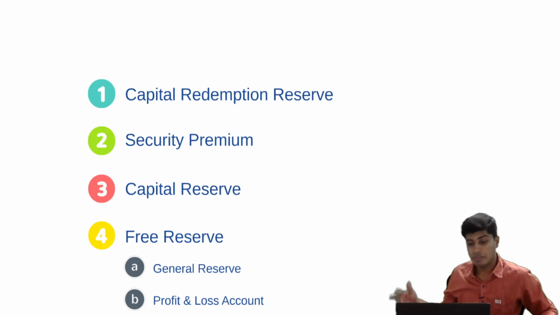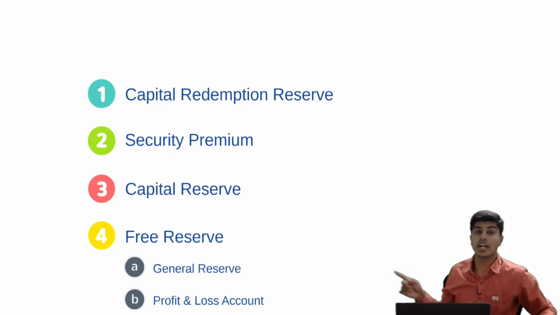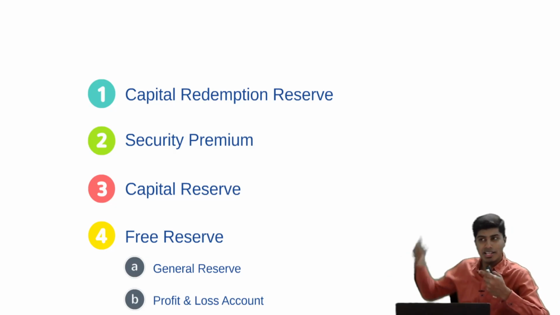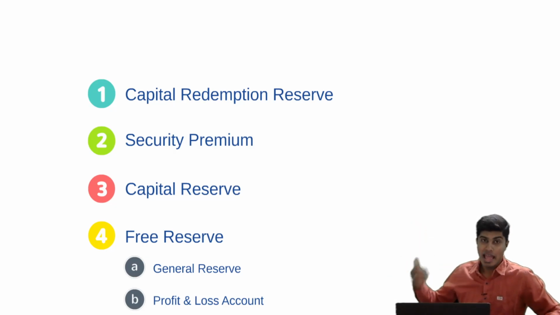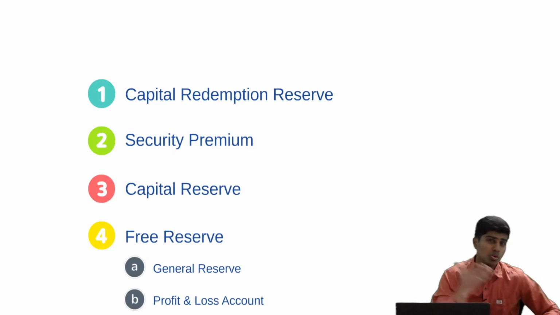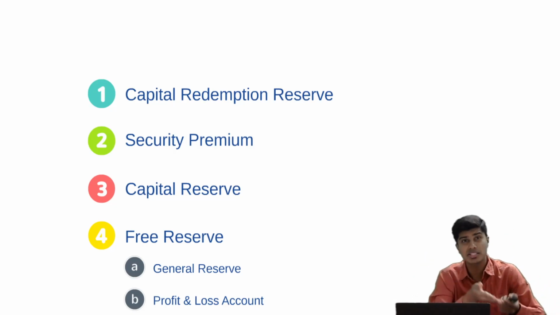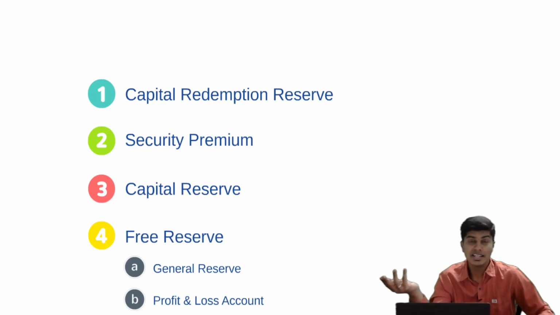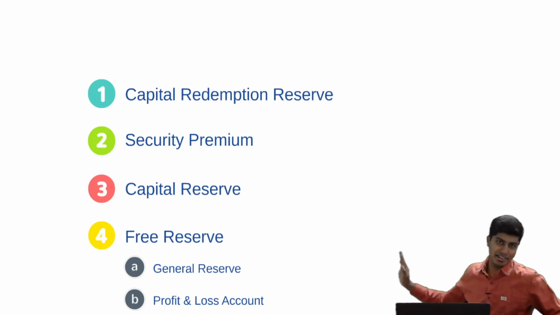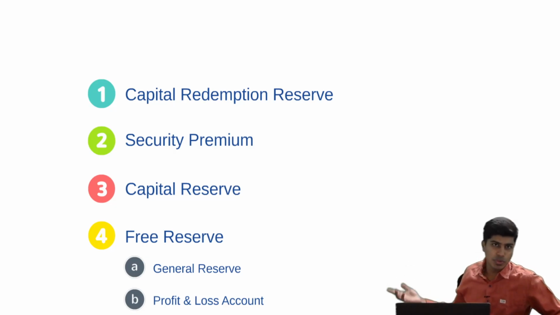Capital reserve can be used for bonus issue, and capital reserve can also be used to write off goodwill or intangible assets. So when there is such a purpose for which it can be utilized, that will come as priority number 3. And our free reserves can be used for anything. It can be used to write off premium against redemption of preference shares. It can be used to write off some assets. It can be used to distribute as dividends and a lot of other purposes. So that will be used at the end. So this is how you utilize reserves.